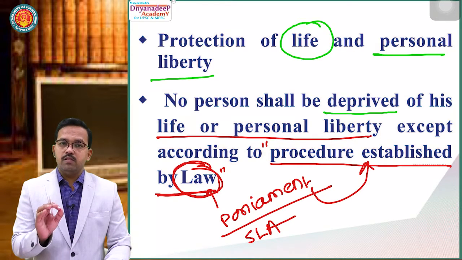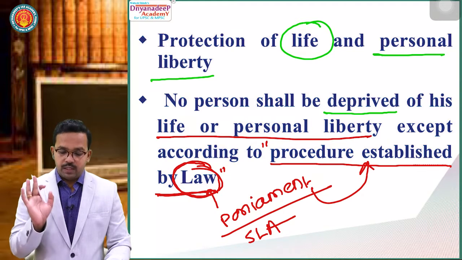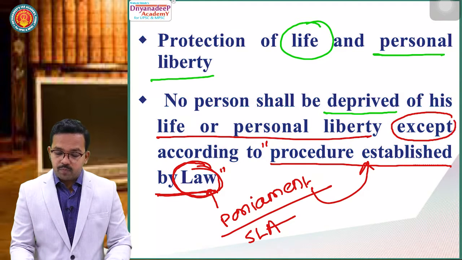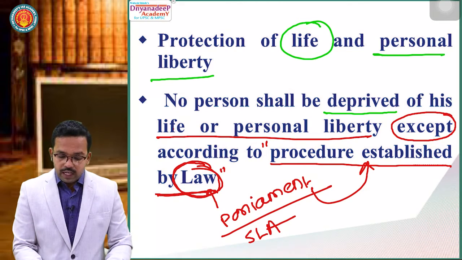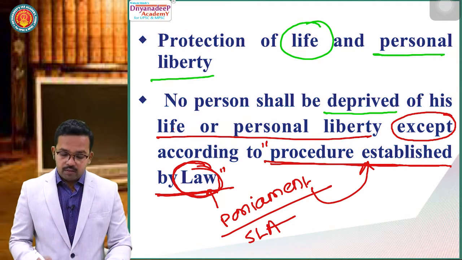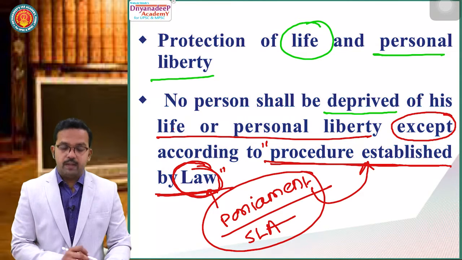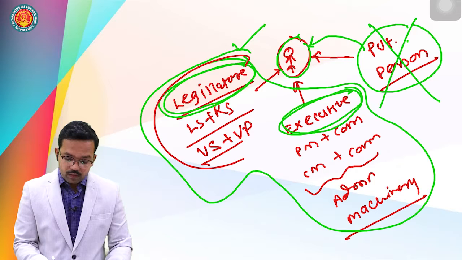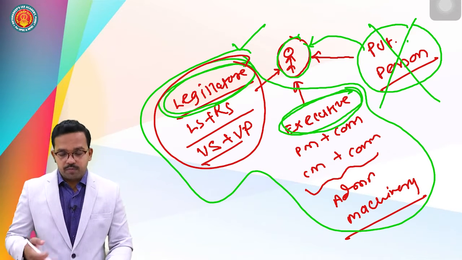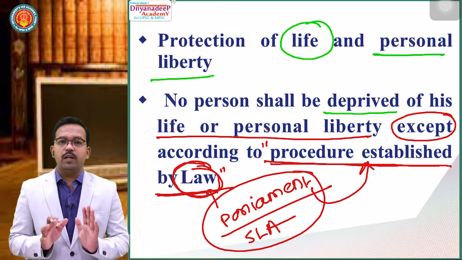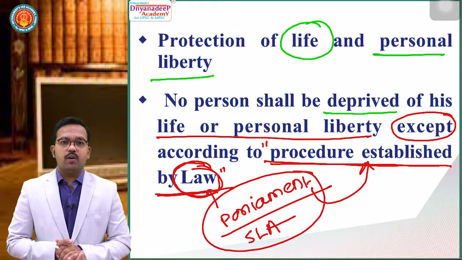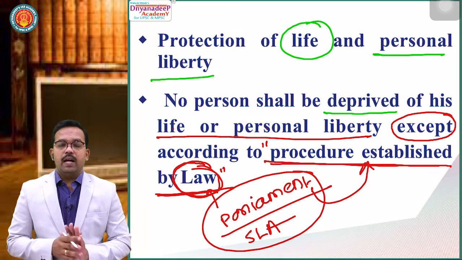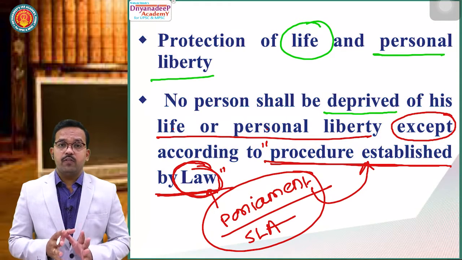So, this person has been provided with the right to life and personal liberty, but there is an exception. What is that exception? This life and personal liberty can be taken away by procedure established by law. It means they can be taken away by a procedure established by Parliament. Here comes the word Parliament. This is just simple. I wanted to tell you what Article 21 is. Article 21 talks about the right to life and personal liberty, and it says no person shall be deprived of his life or personal liberty except according to procedure established by law.